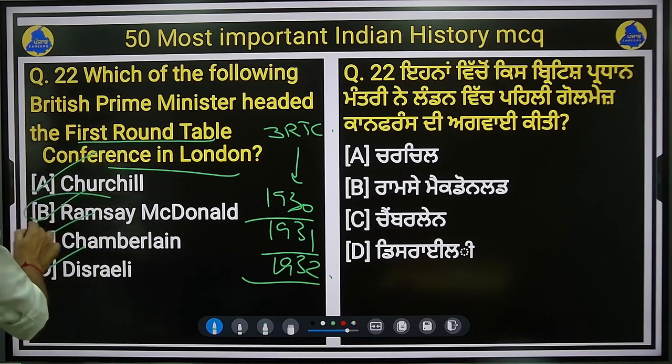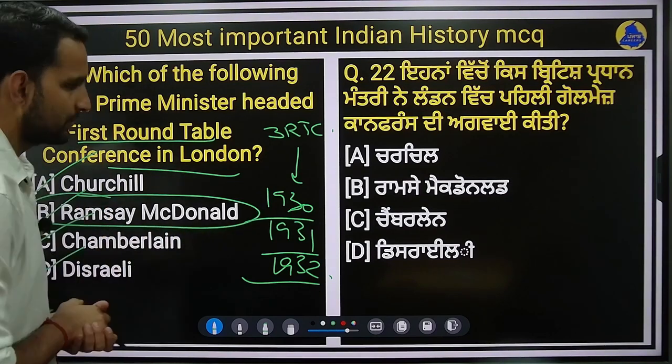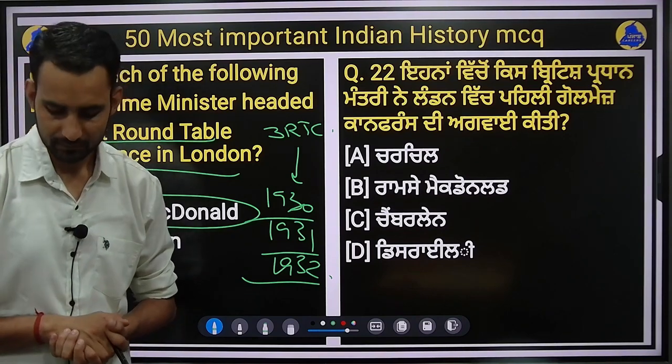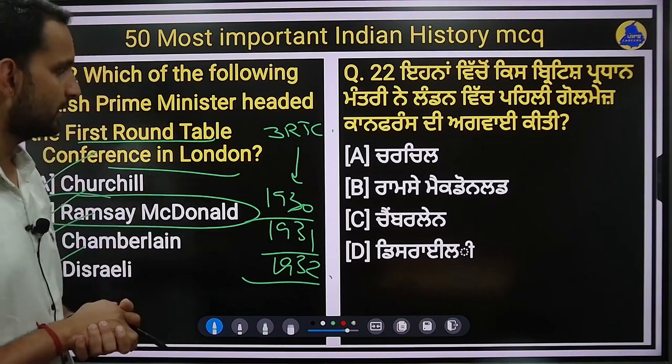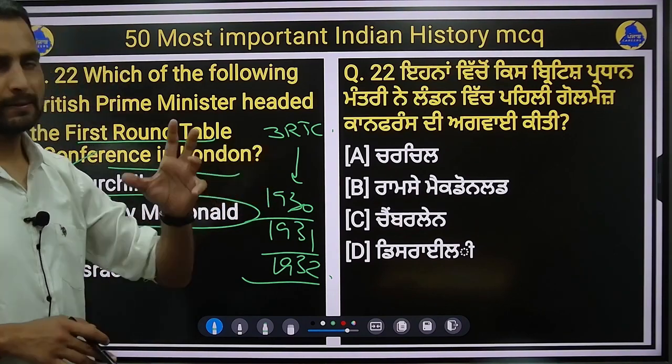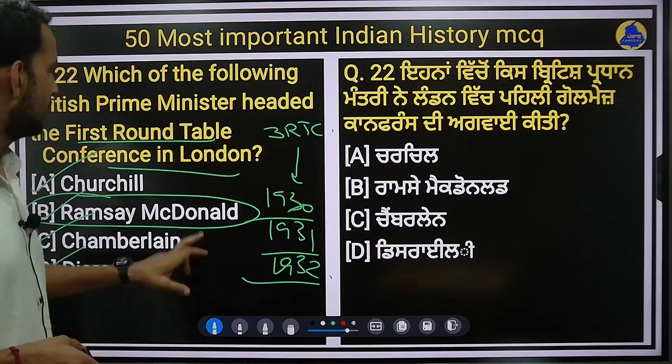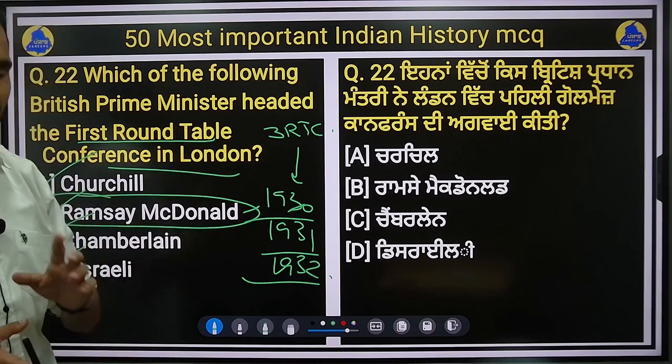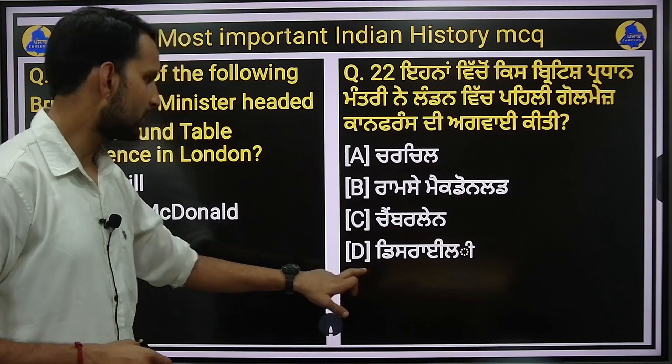So the right answer for this question will be Ramsay MacDonald. Ramsay MacDonald was the Prime Minister of England back in 1930-31. So this is the time when the first Round Table Conference took place. So option B will be the right answer for this. And Round Table Conference is an important topic.